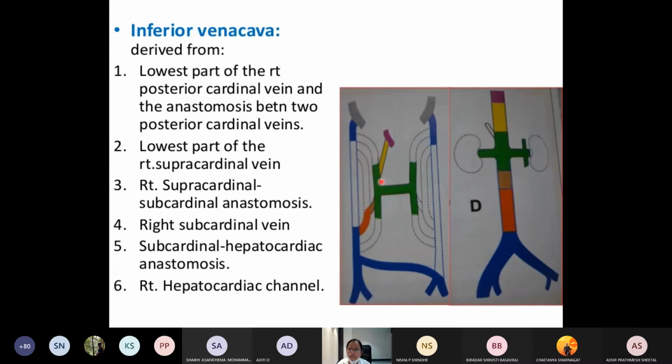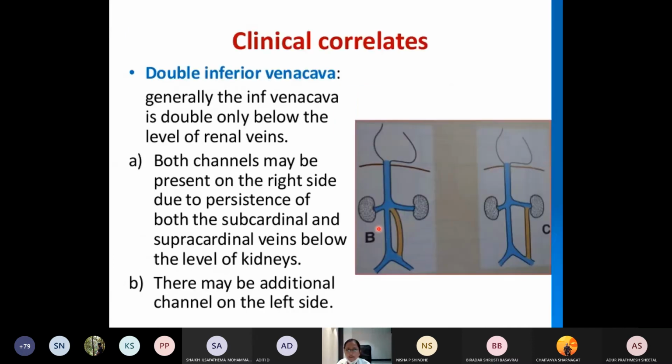Is it clear? These veins should be clear for you all. That is the posterior cardinal vein, the supracardinal vein, and the subcardinal vein, and their various anastomoses. Okay? Have you got it? Yes, ma'am. Are you able to understand? I know it is a little difficult. You have to just go through it once. You have to understand what these various cardinal veins are and how they develop into the various veins of the body. Okay. So these are the cardinal veins.